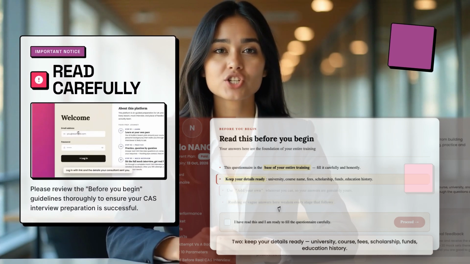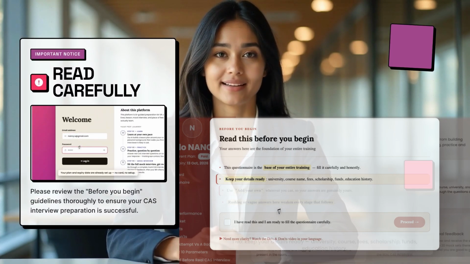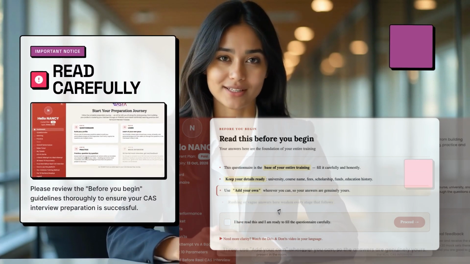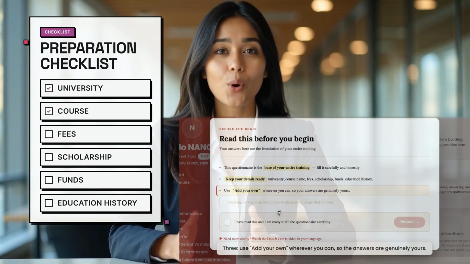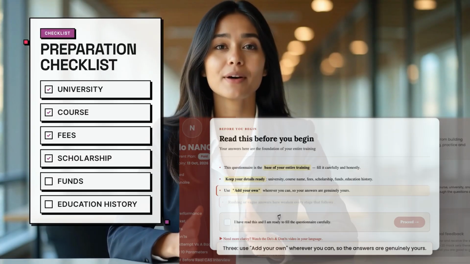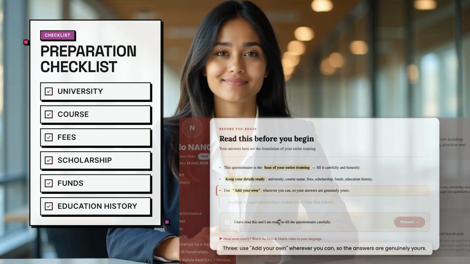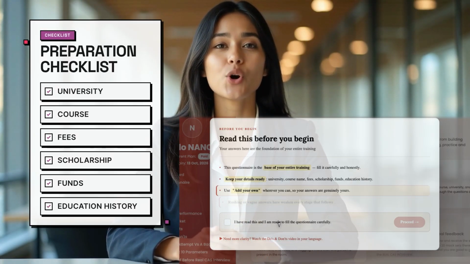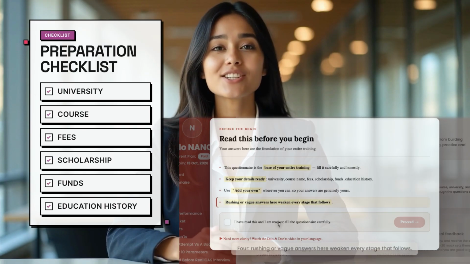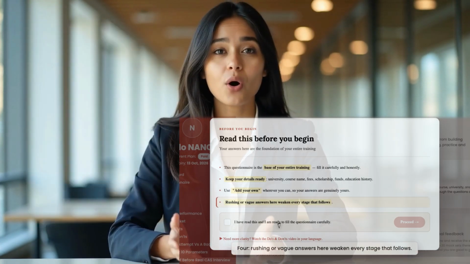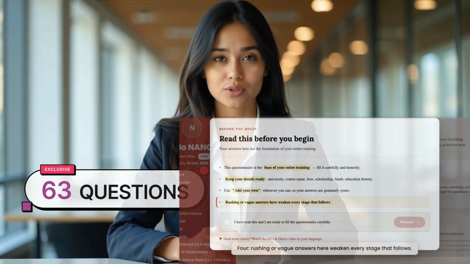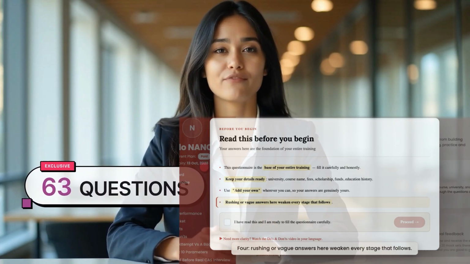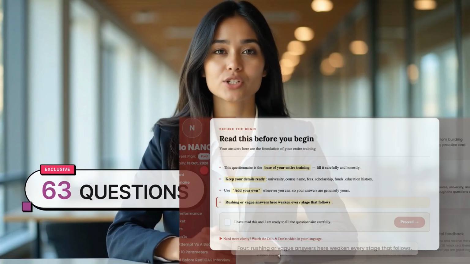1. This questionnaire is the base of your entire training. Fill it carefully and honestly. 2. Keep your details ready. University, course, fees, scholarship, funds, education history. 3. Use add your own wherever you can, so the answers are genuinely yours. 4. Rushing or vague answers here weaken every stage that follows. Tick the box to confirm you have read it and the 63 questions open.